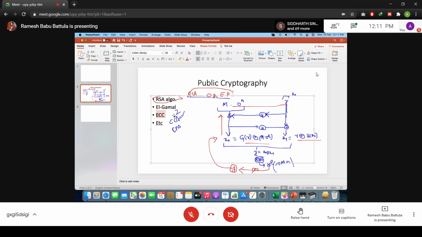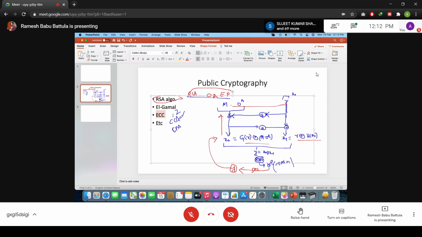Another interesting concept here, and public key cryptography was designed based on this particular concept only. What is that?